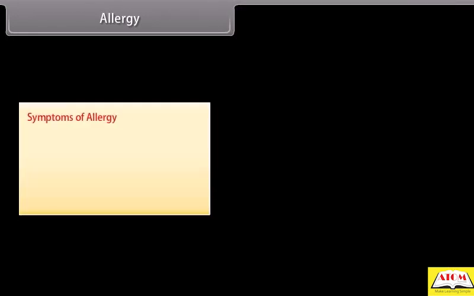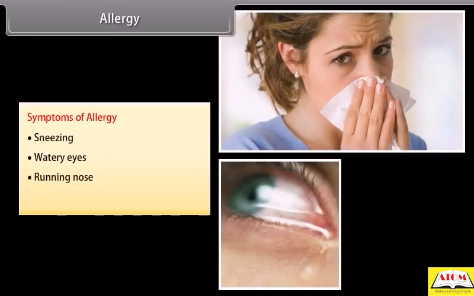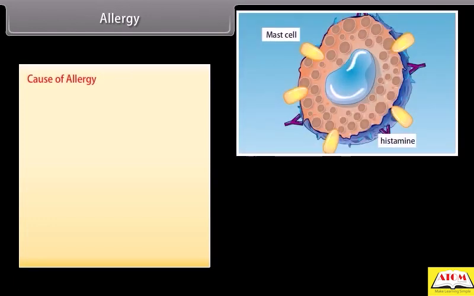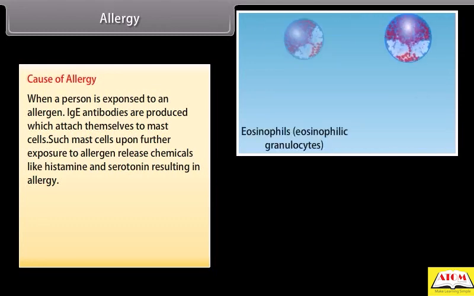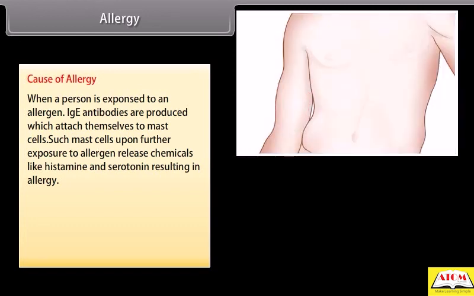Symptoms of allergy: sneezing, watery eyes, running nose, difficulty in breathing. Cause of allergy: when a person is exposed to an allergen, IgE antibodies are produced which attach themselves to mast cells. Such mast cells, upon further exposure to allergen, release chemicals like histamine and serotonin, resulting in allergy.